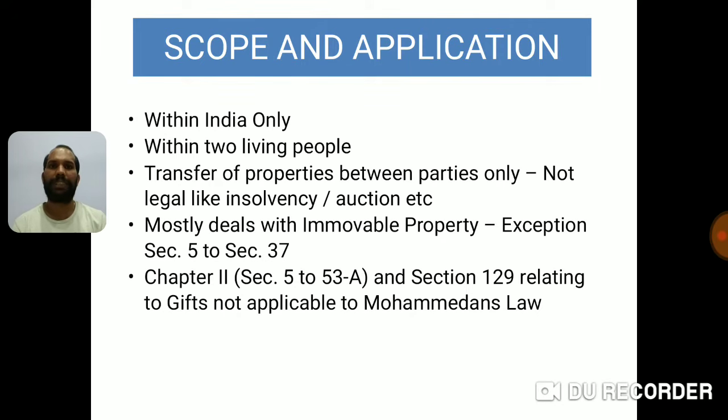The second major thing or scope of this act is that it is applicable only when it happens between two living people. Now, if you study the Succession Act, we have something called intestate, where a person has died, but on the basis of the hierarchy, the next person gets the succession. But here in the Transfer of Property Act, there is no possibility of having a transfer of property with a dead person. It is not available. So it should be between two living people.